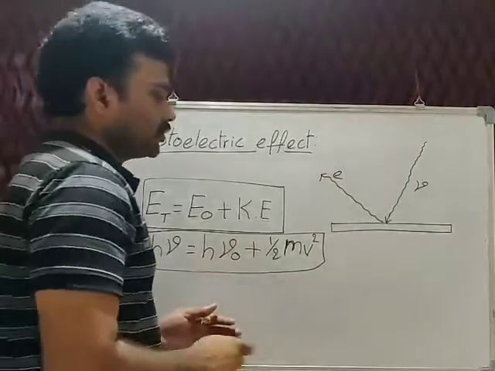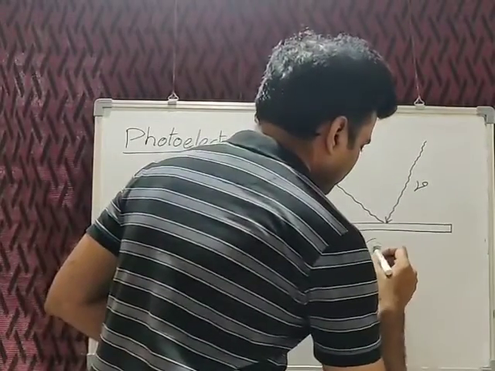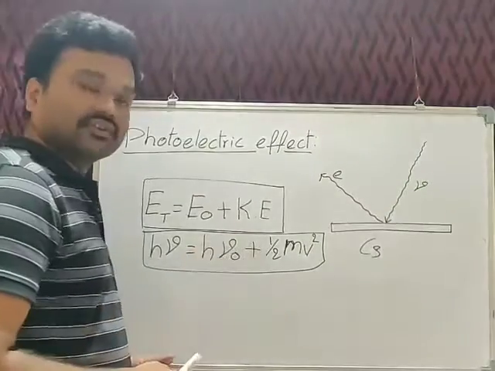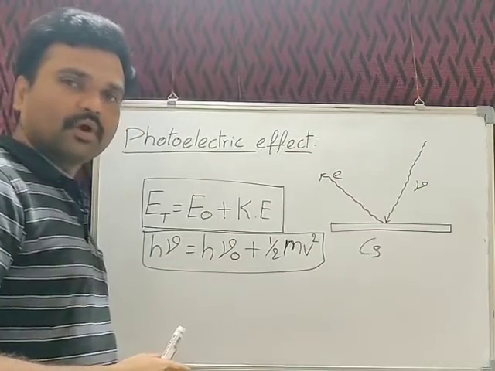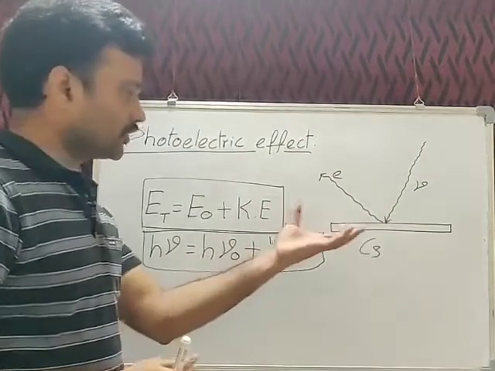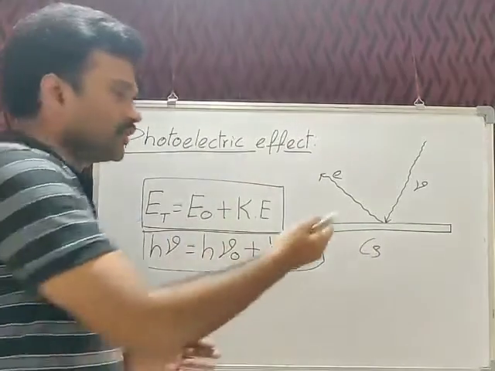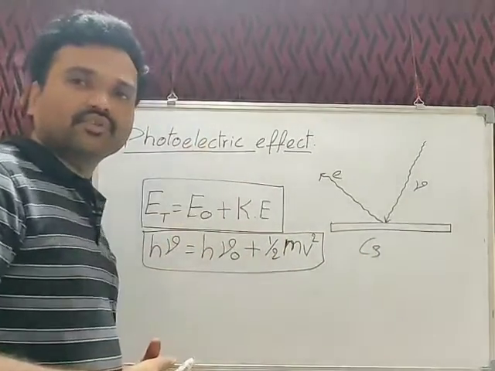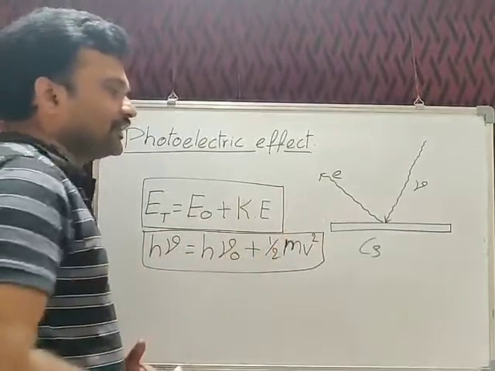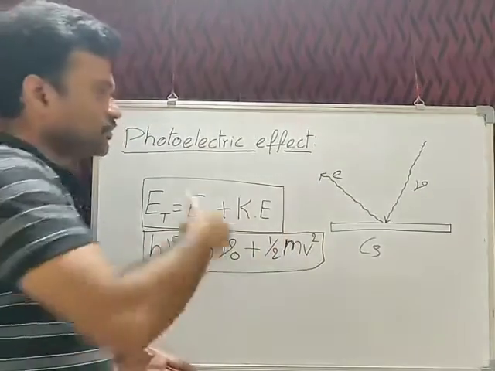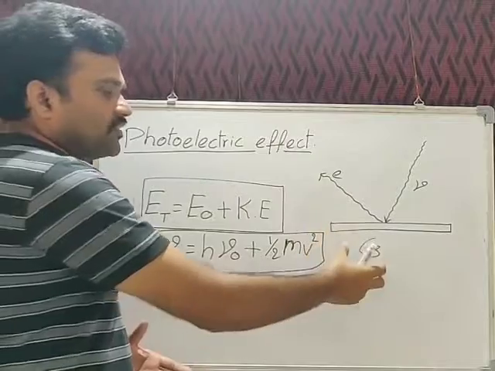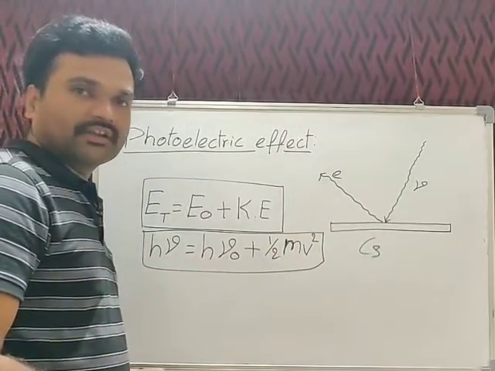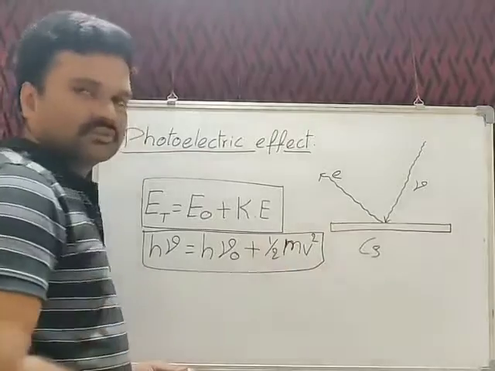For example, the mostly taken element is cesium, because it is one of the first group elements which have very low ionization energies, and among them it has the least ionization energy. So by passing energy with the lowest frequency also, it can eject electrons very easily. So this experiment can be performed very easily with this metal. Photoelectric effect is mostly done with cesium.